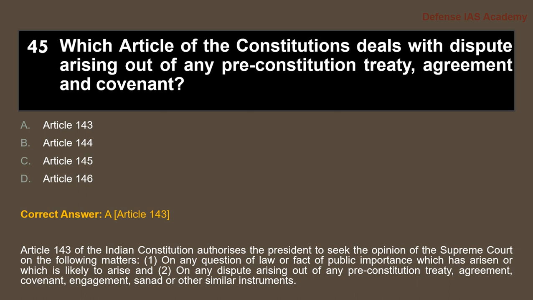First, on any question of law or fact of public importance which has arisen or which is likely to arise. Second, on any dispute arising out of any pre-Constitution treaty, agreement, covenant, engagement, sanad or other similar instruments.